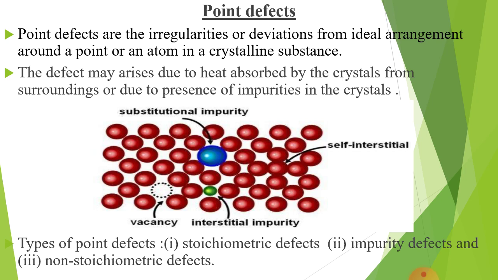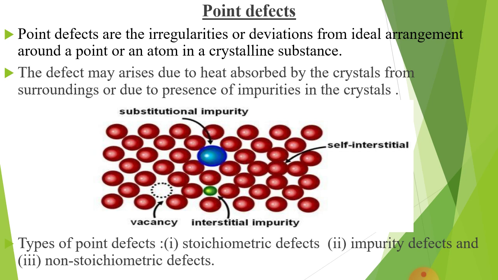Here, an atom replaces another atom. This happens in alloys. One more condition may arise, self-interstitial. That means the atoms or particles leave their place and come into the voids. These are the basic examples of impurity defect.